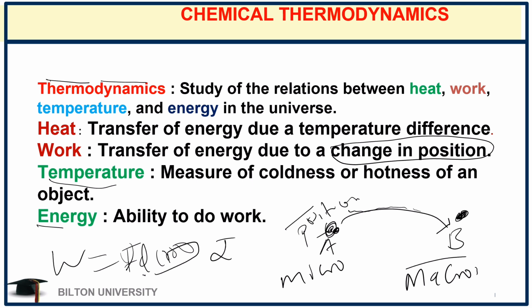But if I take a pen from the table and put it on the chair, I've done work, because there's a change in displacement from point x1 to point x2. So work is the transfer of energy due to a change in position. Heat, on the other hand, is transferring energy due to temperature difference.